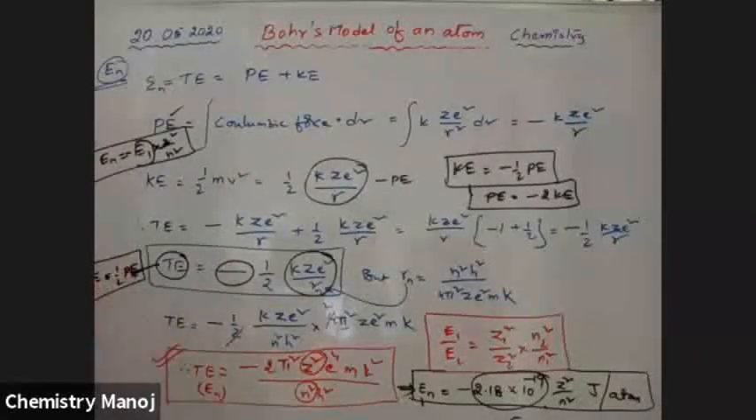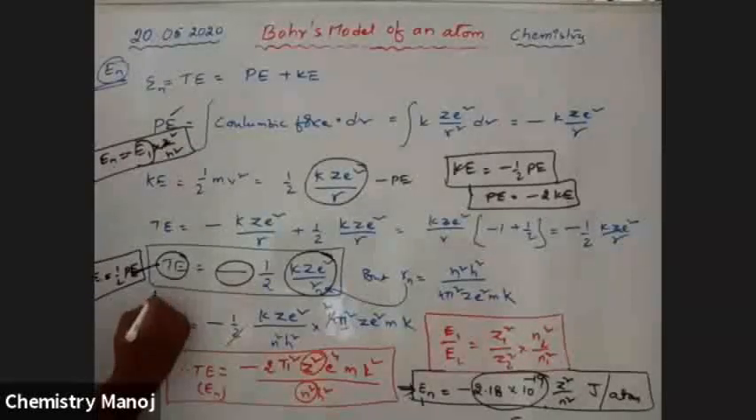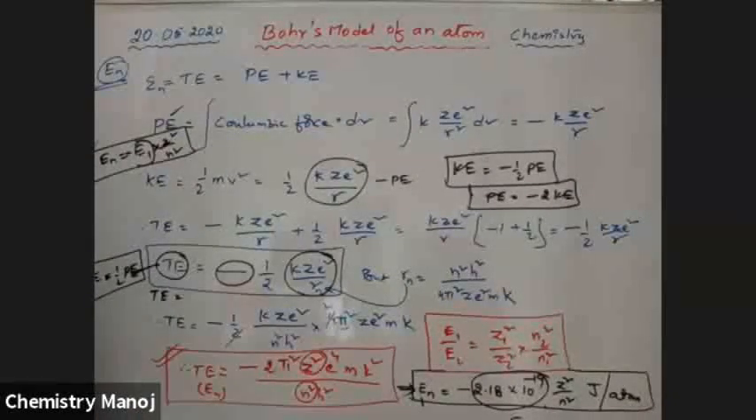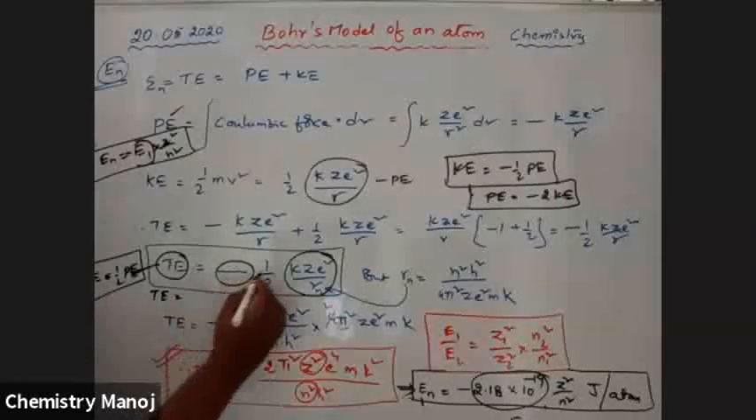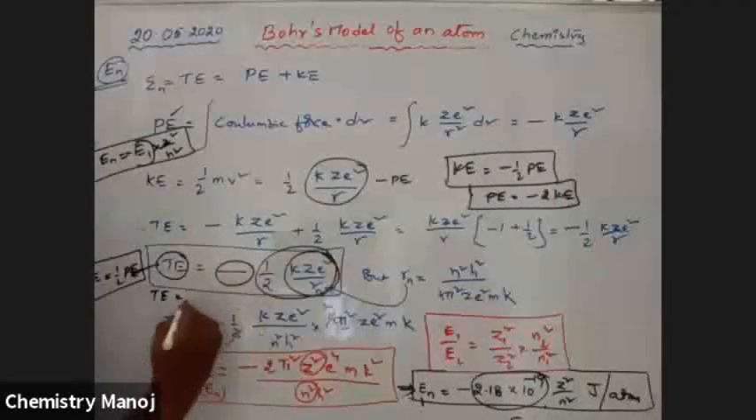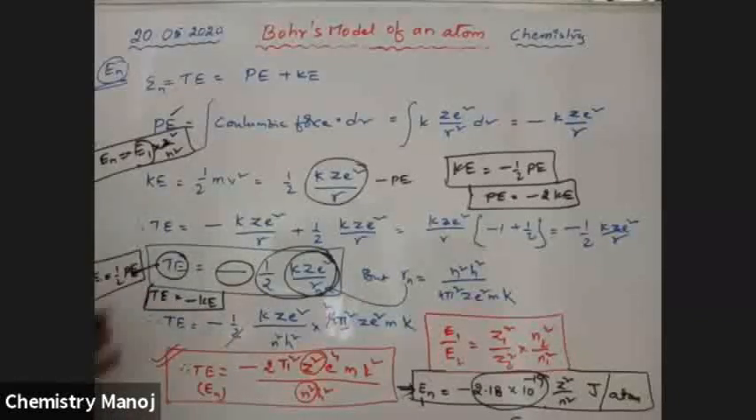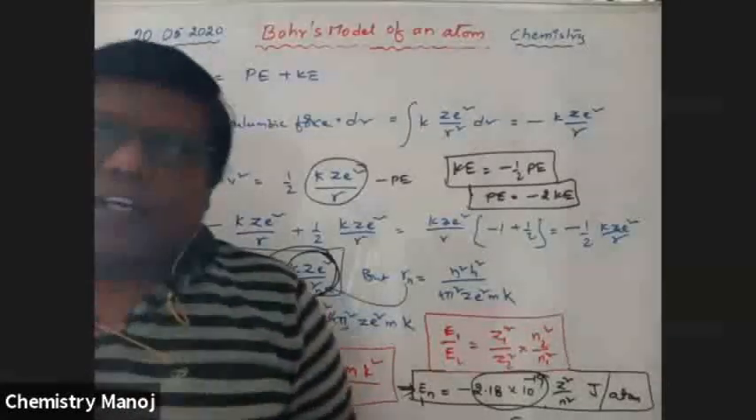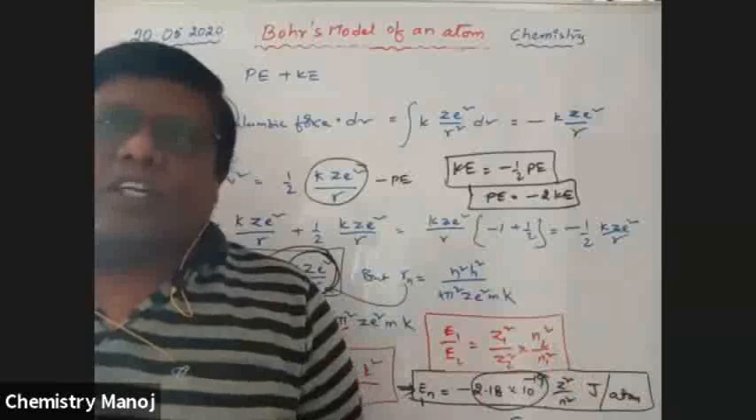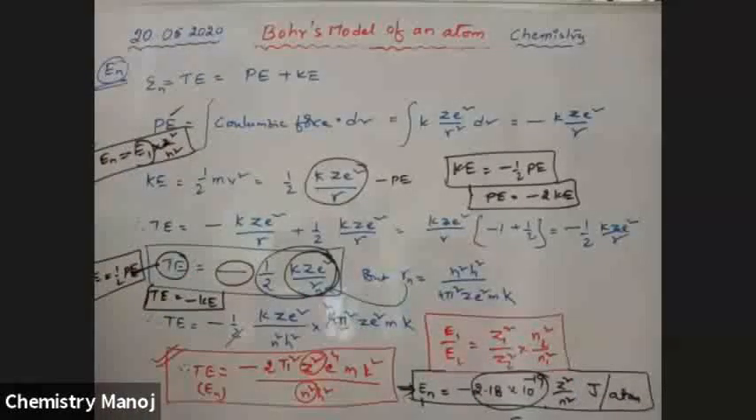Next, TE is equal to 1 by 2 PE. Next, TE is equal to minus, this value is taken as KE. Minus KE. TE is equal to minus KE. These are the different relations between total energy and kinetic energy, total energy and potential energy, and kinetic energy and potential energy.